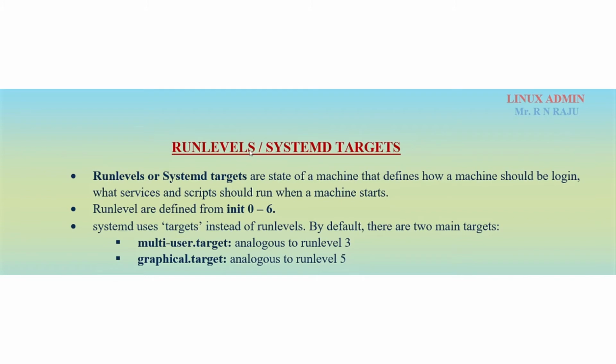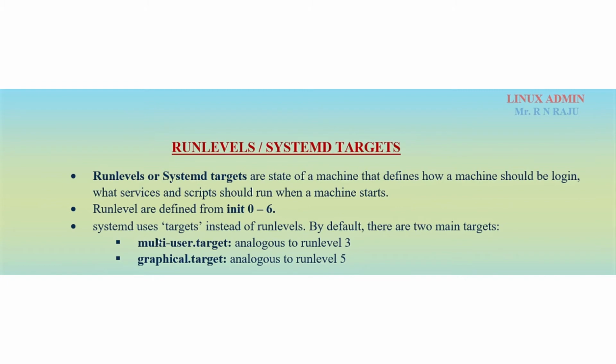So what are run levels? Run levels, or systemd targets, are states of a machine that define how a machine should be logged in, and what services and scripts should run when a machine starts, right? Run levels are defined from init 0 to 6 only. So actually 7 run levels are there, and every run level starts with init space 0, init space 1, init space 2, init space 3, up to init space 6. Init stands for initialization, so initialization 0, initialization 1, like that.